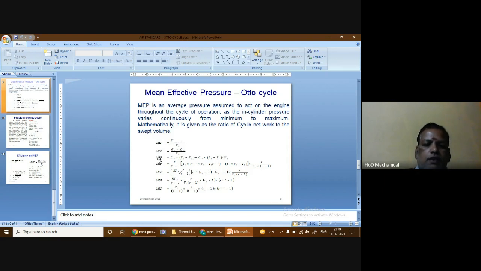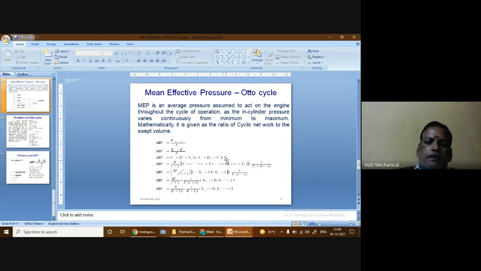It is given by the formula: heat supplied is given by Cv into T3 minus T2, and Qr is given by Cv into T4 minus T1. Using that we can find the numerator, which is divided by the denominator Vs. And here Vs represents the swept volume.